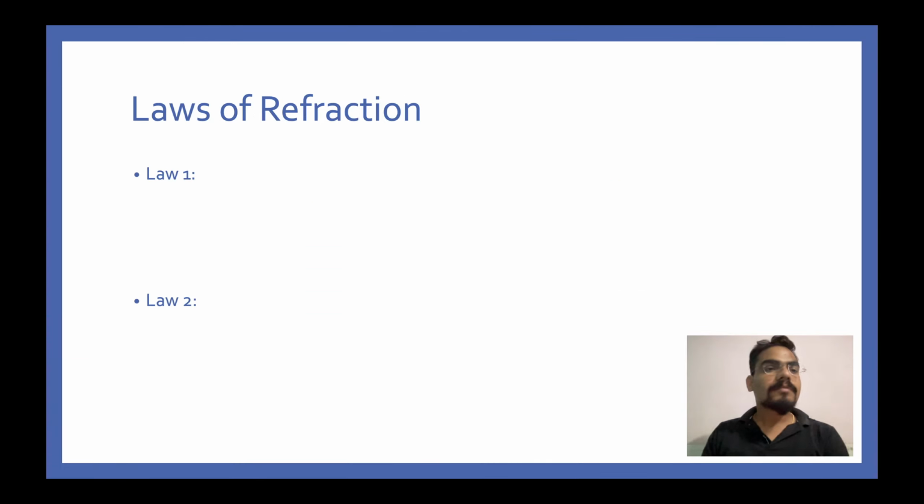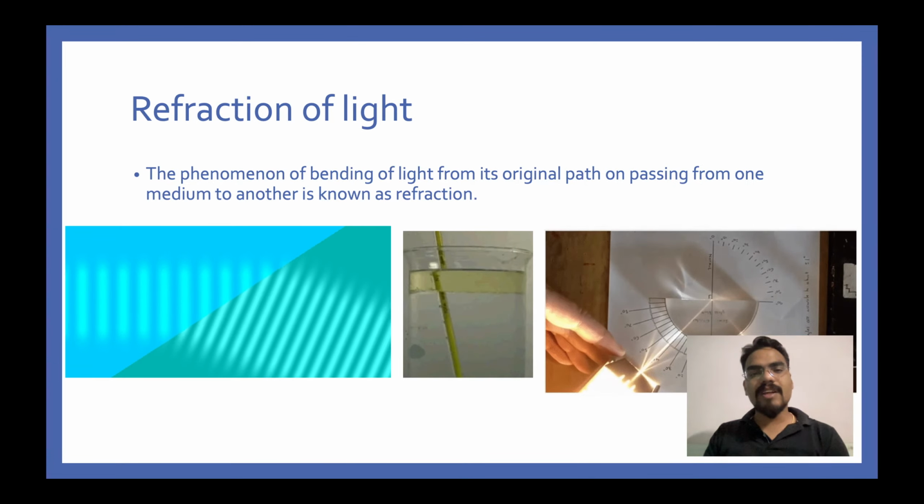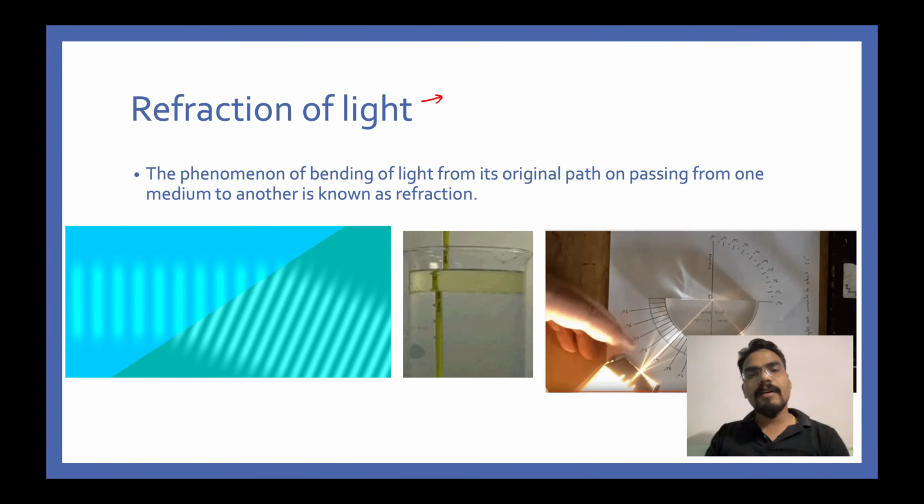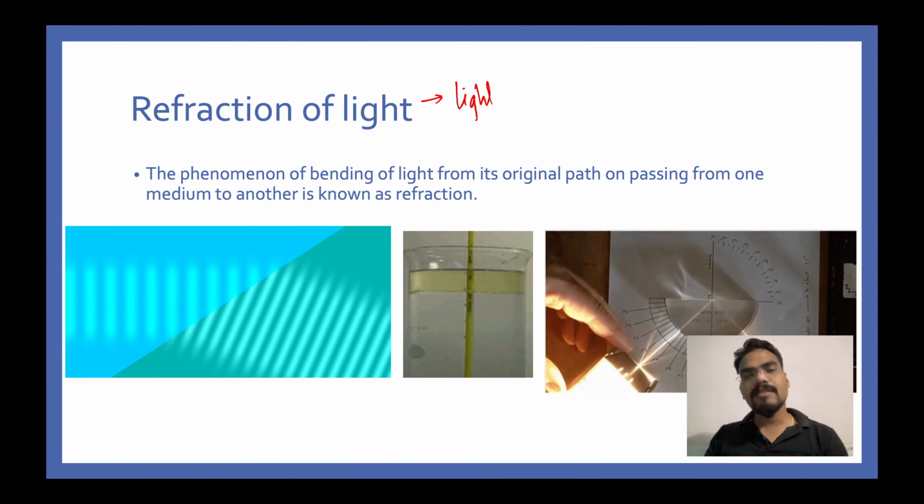All right. Now the second topic: Sir, you told us what is refraction, but you did not say anything about why refraction happens. So please write down in your notebook. I'll just write it down here. The refraction of light takes place because light, any guesses?